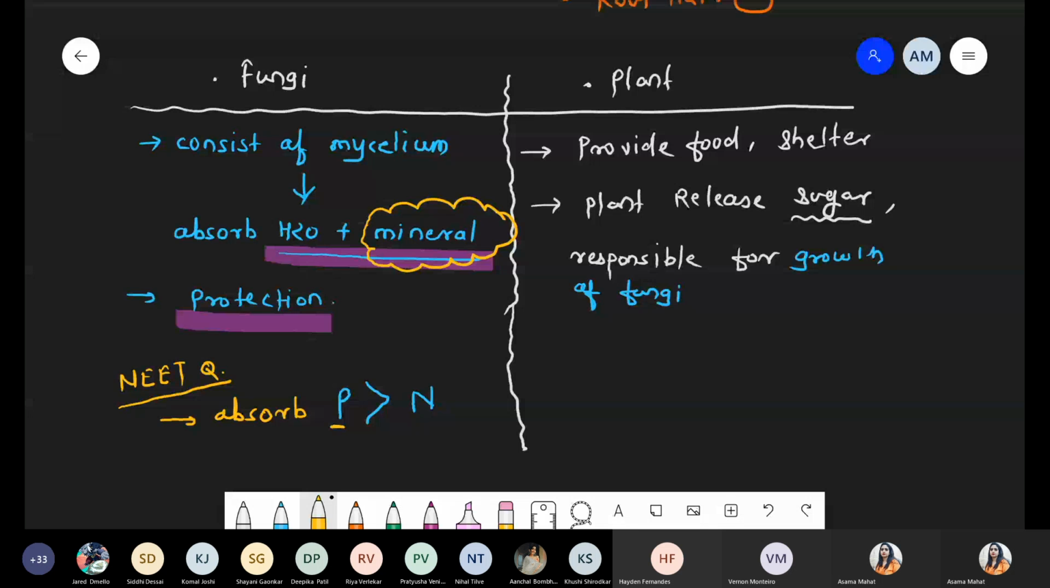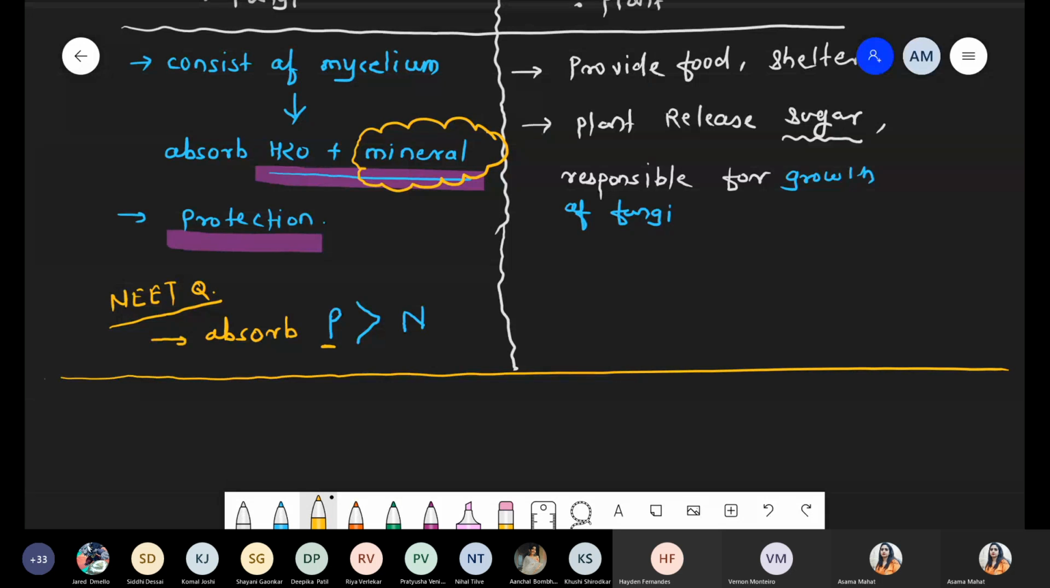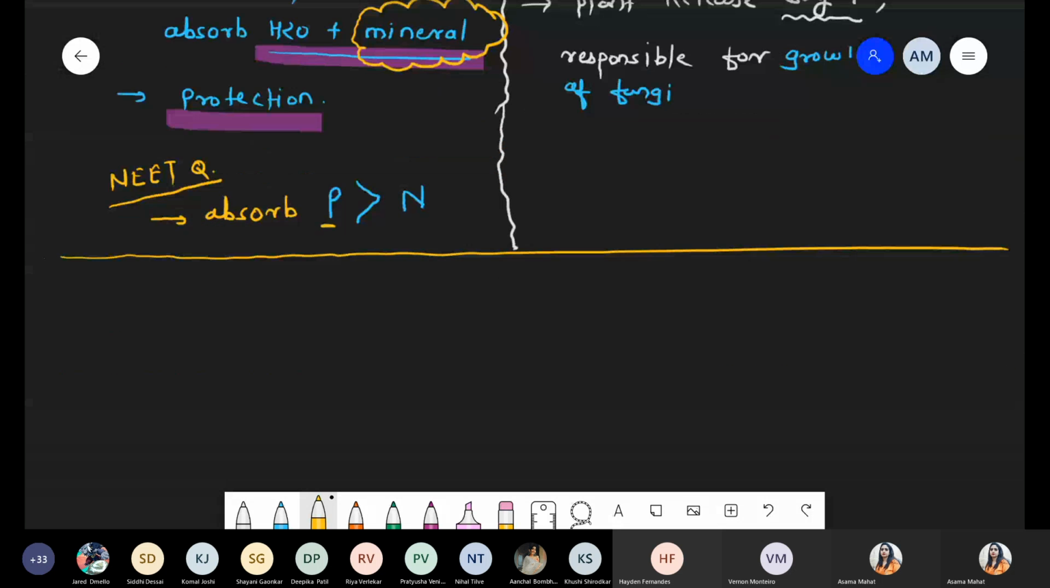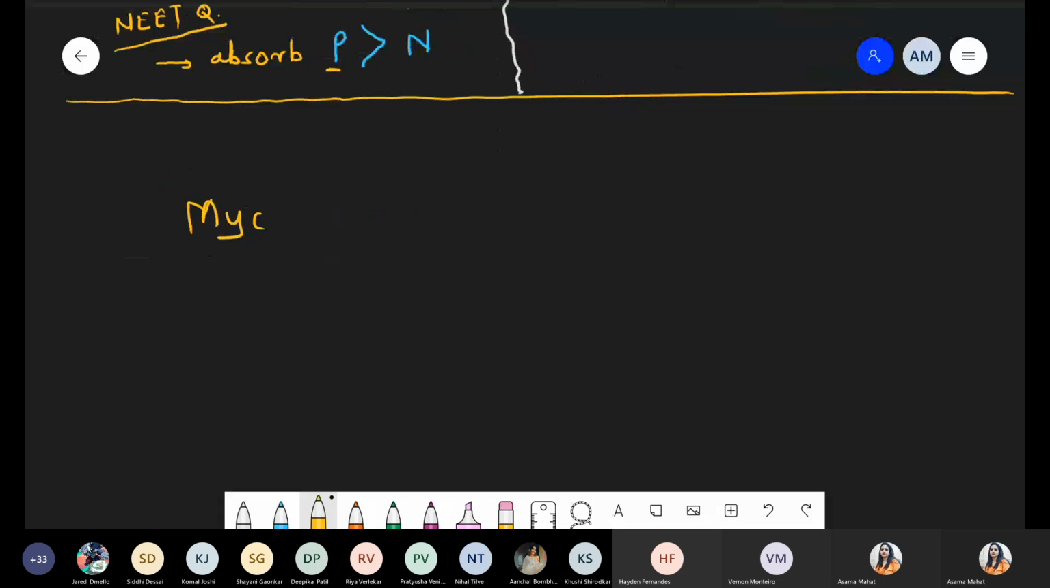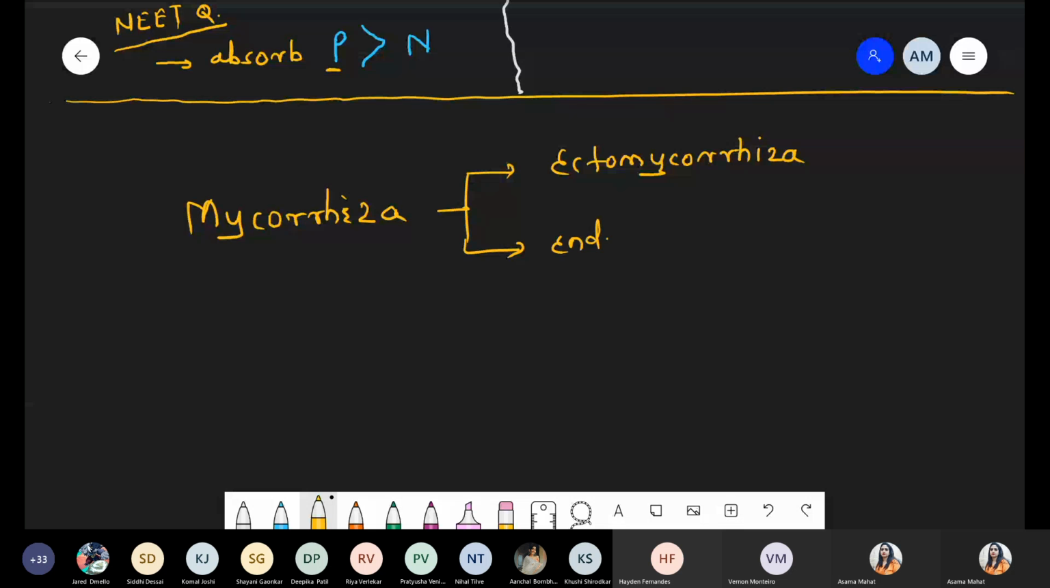So now we are talking about the types of mycorrhiza, endomycorrhiza and ectomycorrhiza. The differentiation part is over. Now we are talking about typical mycorrhiza. These are divided into two types, depending upon their attachment. Number one, ectomycorrhiza, and the other one, endomycorrhiza. Ecto and endo.